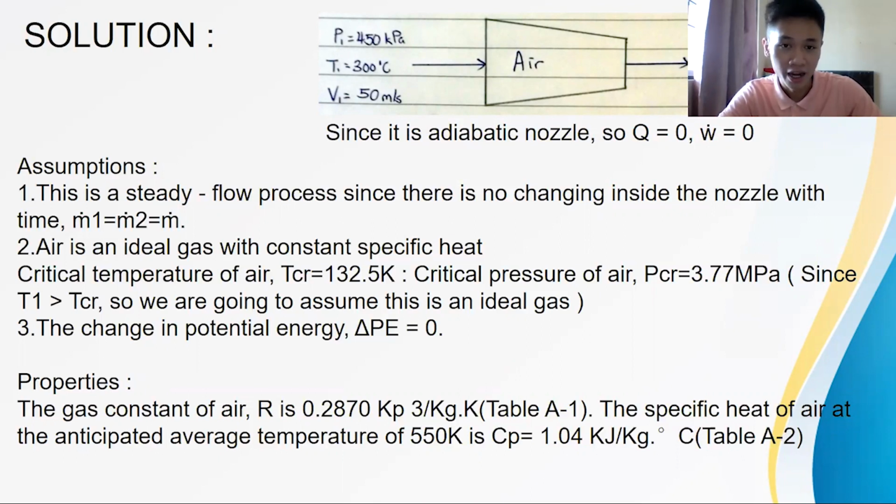Secondly, we have air and we want to know whether it is an ideal gas or not. First of all, we have to look at the critical temperature and critical pressure of the air and compare them with the temperature and pressure given in the question. The critical temperature of air is 132.5 Kelvin and the critical pressure of air is 3.77 megapascal. Since the question has a high temperature and low pressure compared to the critical temperature and critical pressure of air, we can assume that the air inside the nozzle is an ideal gas.